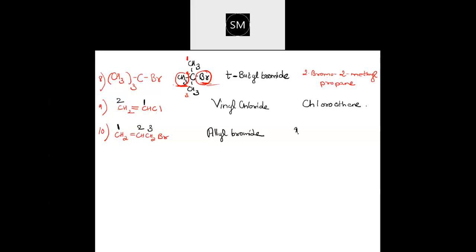Third position Br means 3 bromo. Correct? 3 bromo, and then you have 3 carbons. 3 carbon is propene. So 3 bromo propene. I think again in your notes they have given propane. So correct it. Propene it is. It's a printing mistake. You write propene. 3 bromo propene.